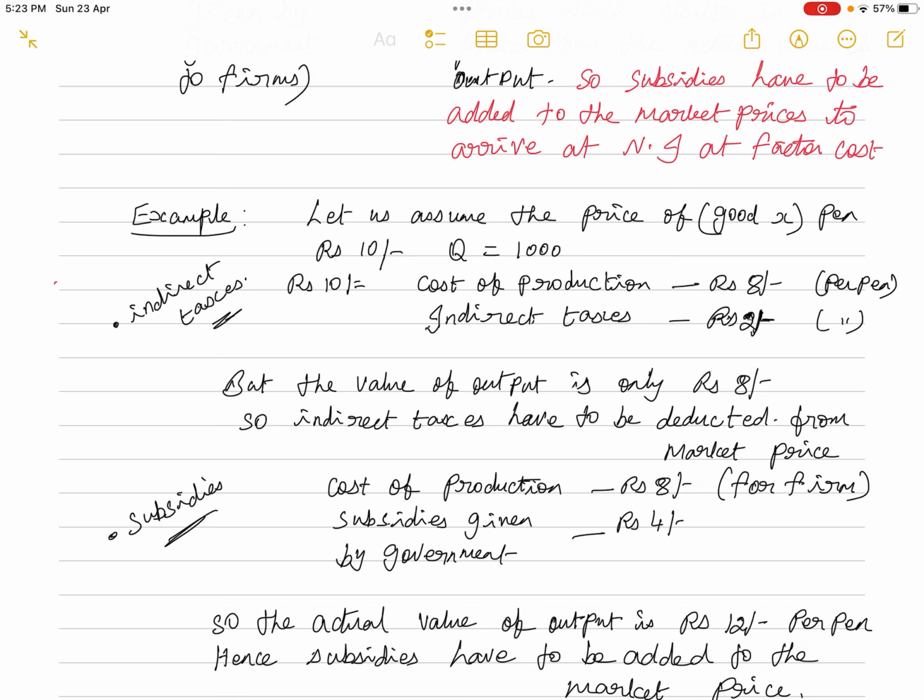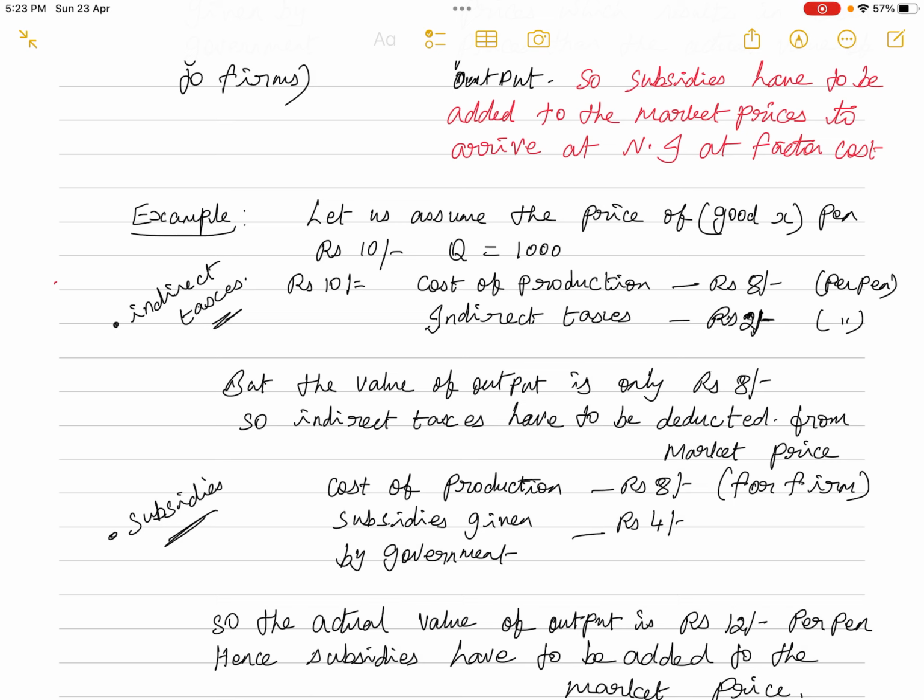For example, if the government is encouraging a businessman, or a doctor, to establish a hospital in a backward area, maybe the land is given at a concessional rate. That means half of the rent will be paid by the producer, and the remaining half, maybe 3/4 or 1/4, might be paid by the government. So part of the cost of production is borne by the producer, and the remaining part is borne by the government. Indirect taxes are something which the firms pay to the government. Subsidies are something which the government pays for the firm.